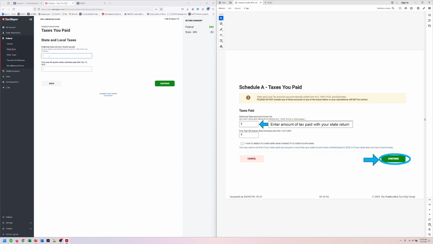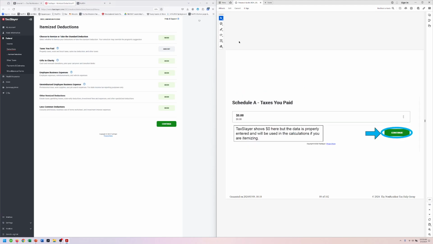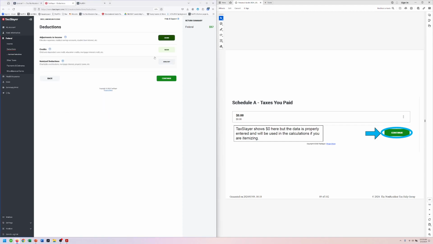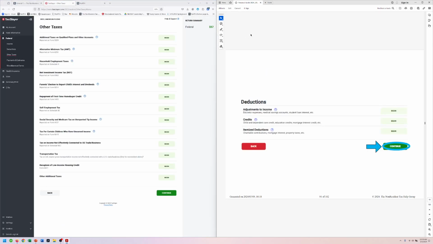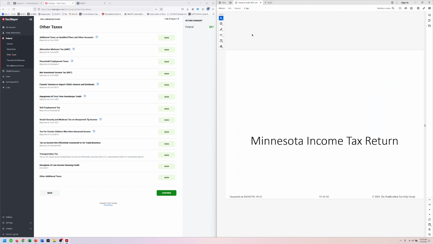We're only going to enter that extra amount that she had to pay, which was $107. Then we say continue. And that's all we need to do. It's not even showing the summary anymore, but that's okay. Continue and continue. Lots of clicking. All right, and we're back to the main page again.